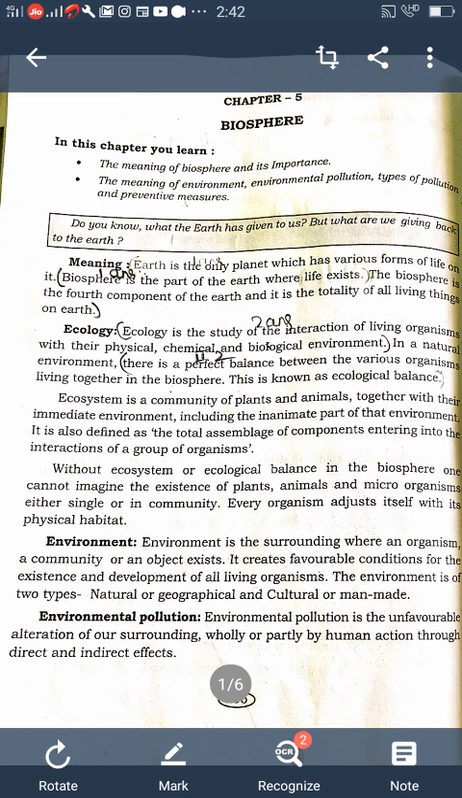So first we learn about what is pollution. Environmental pollution is an unfavorable alteration of our surroundings. What is environmental pollution? Environmental pollution is the unfavorable alteration of our surroundings, wholly or partly, by human action through direct or indirect effects. Environmental pollution is one of the most terrifying ecological crises of today. Factors like overpopulation, industrialization, urbanization, over-exploitation of resources, over-utilization of automobiles, etc. influence the change in living conditions of plants, animals and human beings.